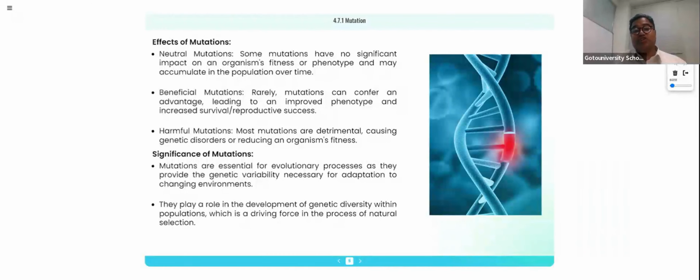So biological weapon ingredients are biological agents. Mutations may have no significant impact on organism fitness and phenotype, and may accumulate in the population over time, right? So sometimes the mutation is visible in the first generation. Sometimes the mutation will not be visible for many generations. It appears after many generations. So this mutation is also influenced by environmental factors.